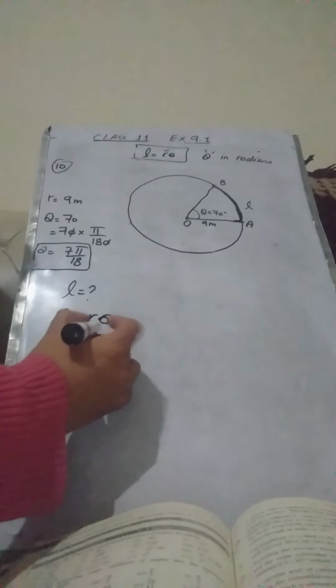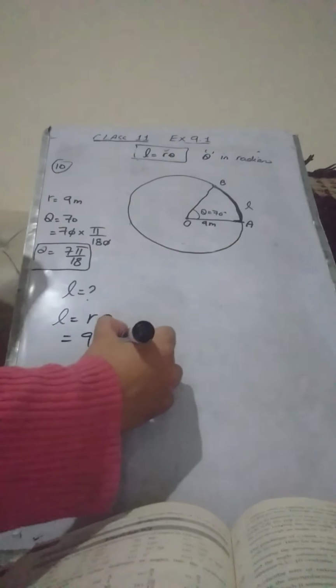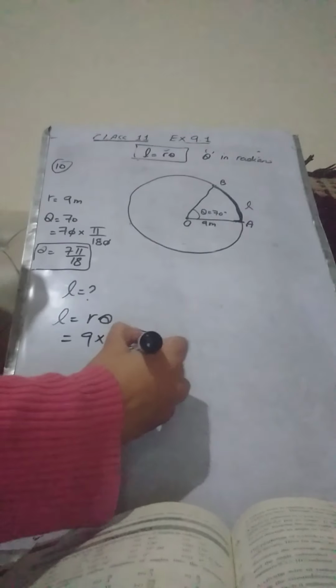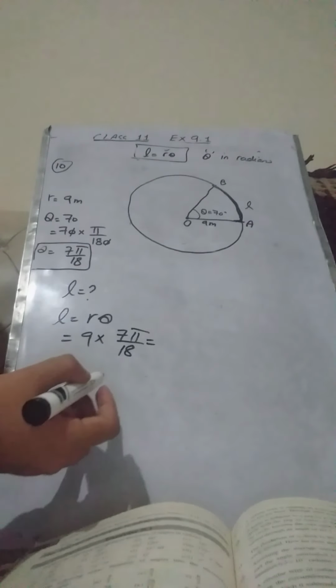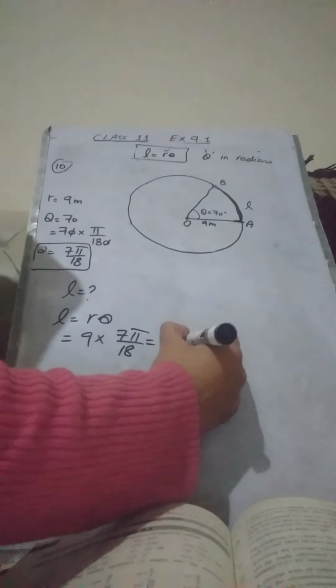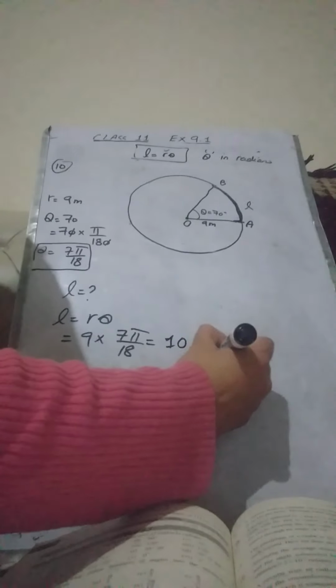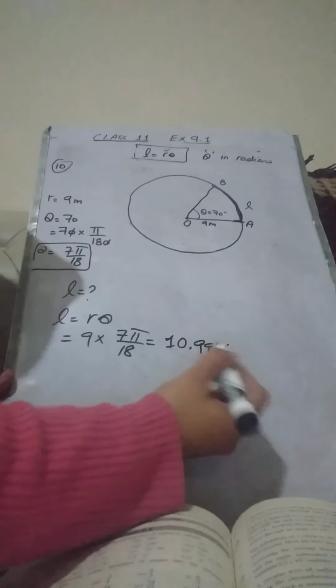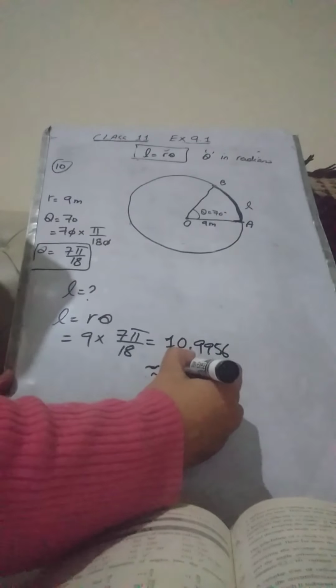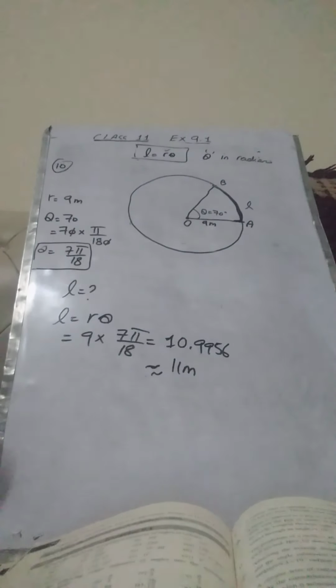Now we know that L is equal to r theta. R is equal to 9 and theta is equal to 7 pi over 18. Now calculating this, the result that we get on the calculator is 10.9956. That's approximately equal to 11 meters. So this is the answer of this question. It completes the question.